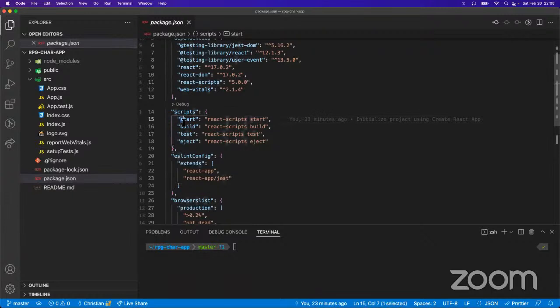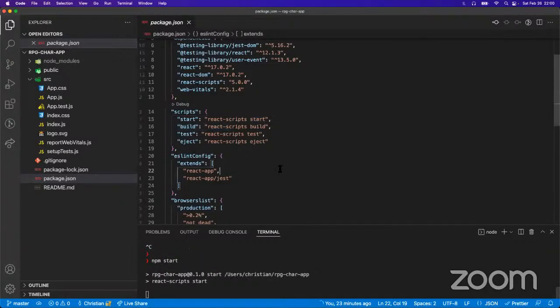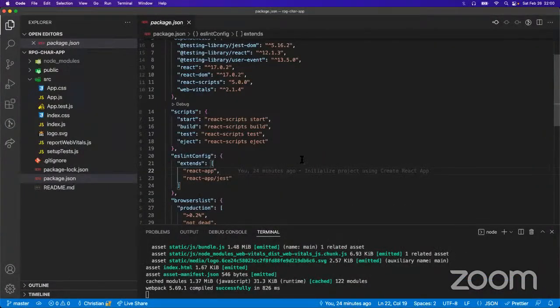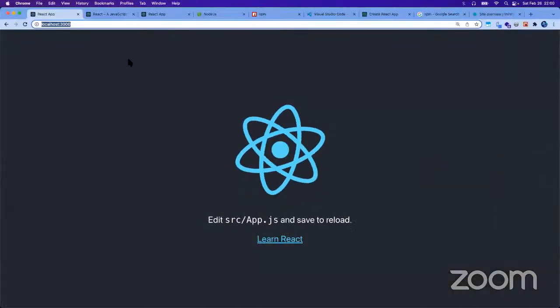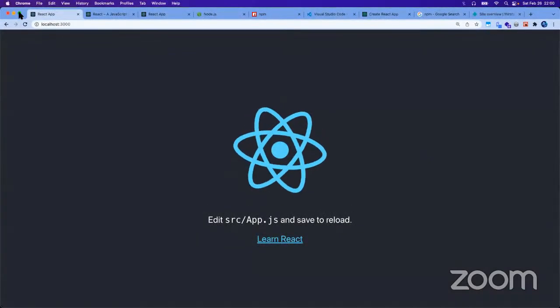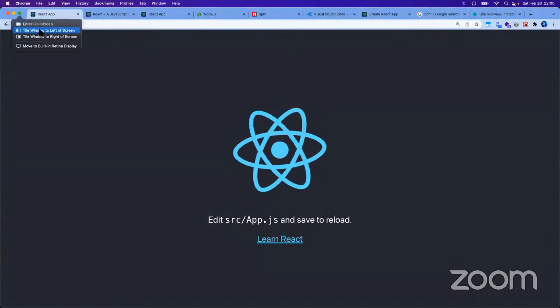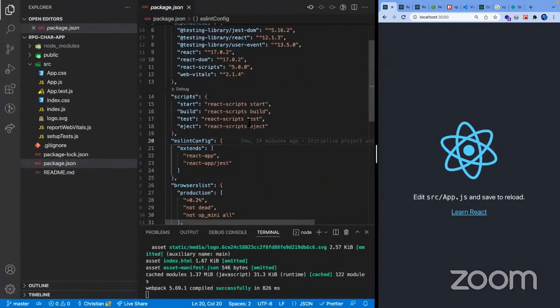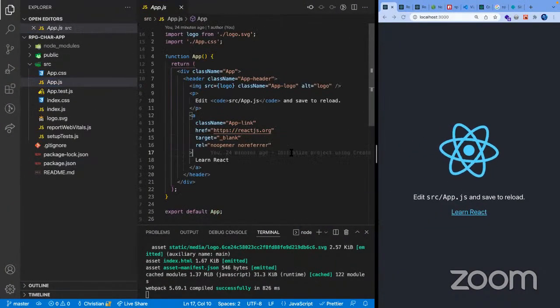And then we have our scripts for starting, building, and test. We're not gonna cover the test. And yeah, actually, let's try to run this one. We can do npm run start or just npm start, just kind of a shortcut. And yeah, it will by default open on port 3000. So let me just put this side by side so we can see our code.